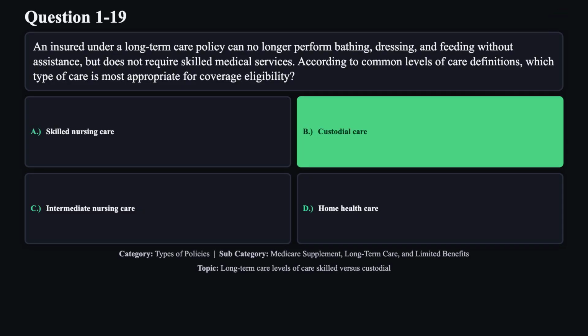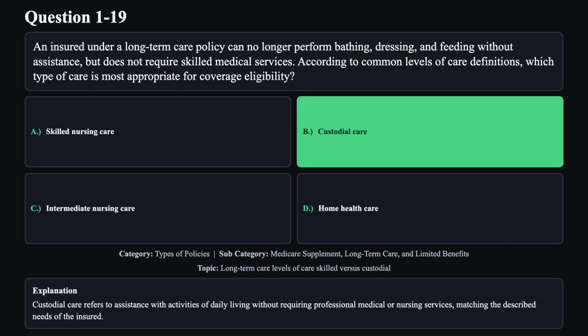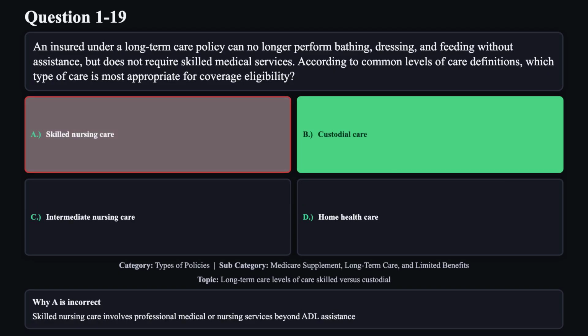The correct answer is B. Custodial care refers to assistance with activities of daily living without requiring professional medical or nursing services, matching the described needs of the insured. Reason A is not correct. Skilled nursing care involves professional medical or nursing services beyond ADL assistance.